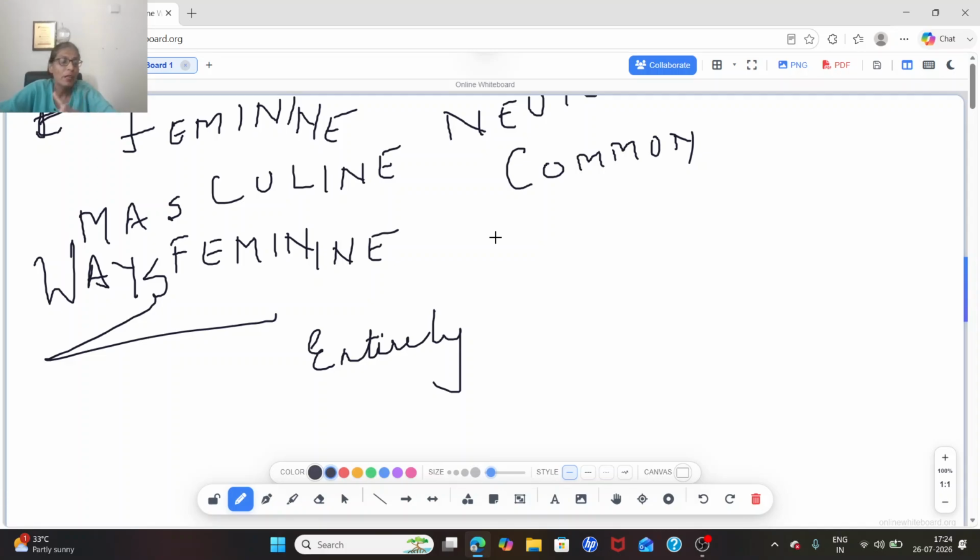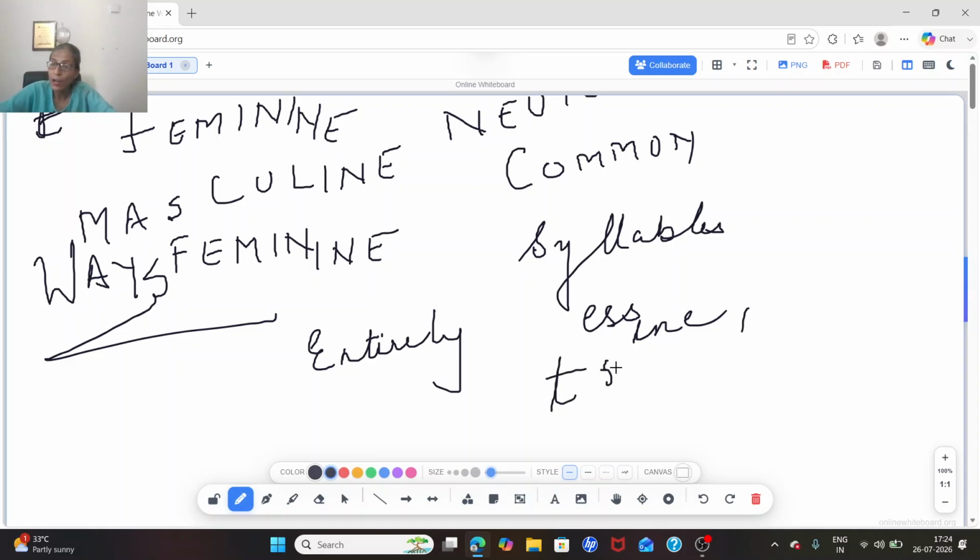Simply we are changing. Now, by adding a syllable, when we are adding certain syllables. Now, how do we say these syllables? We add some words at the end, right? E double S. You can just simply note it down. Adding E double S, I N E. Okay, I can add T R I X at the end. I can add E T T E also, and this is giving us a new word.